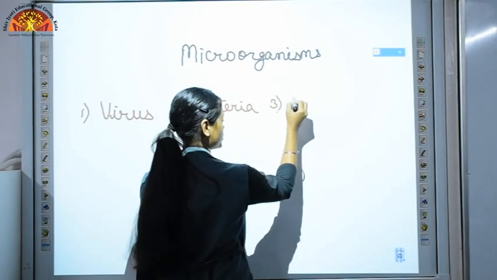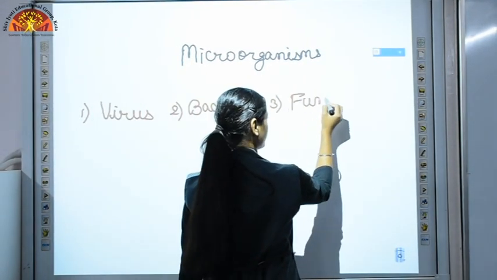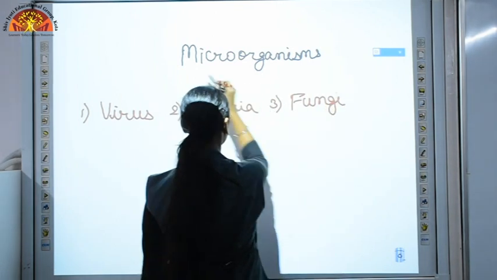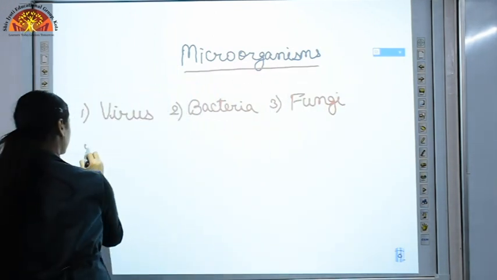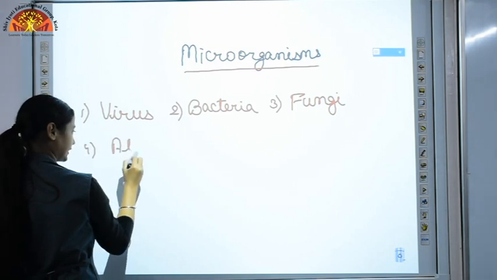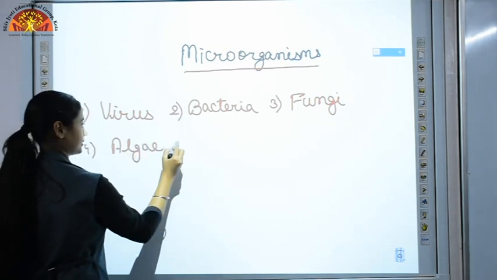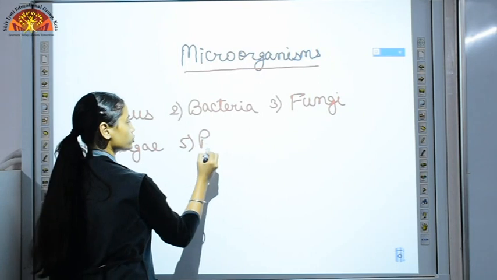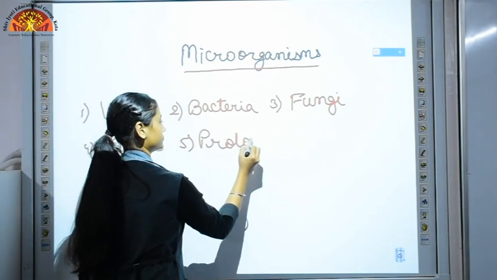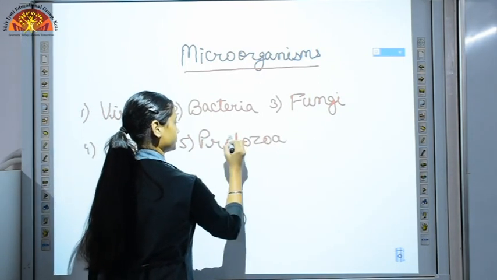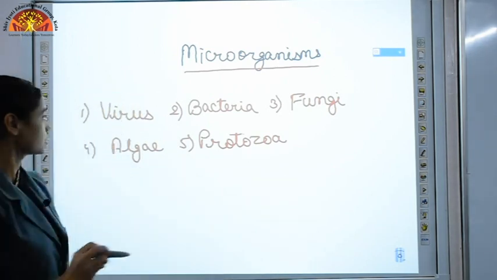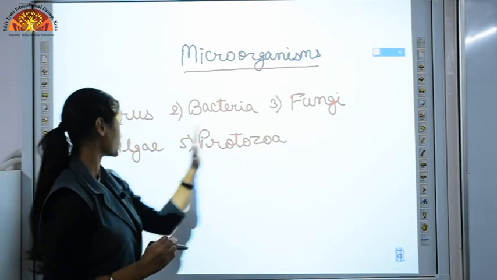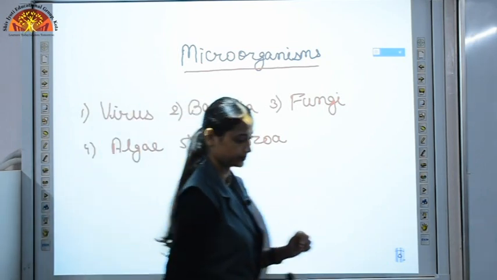Third, fungi. Fourth, algae. And fifth is protozoa. So what are the 5 groups? Virus, bacteria, fungi, algae and protozoa.